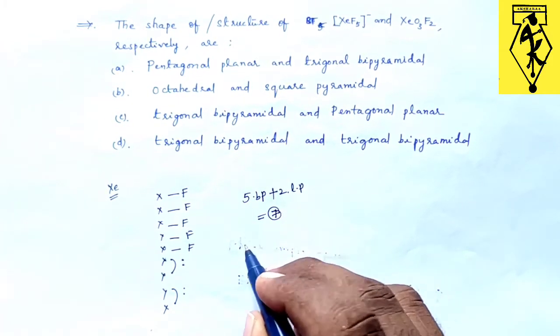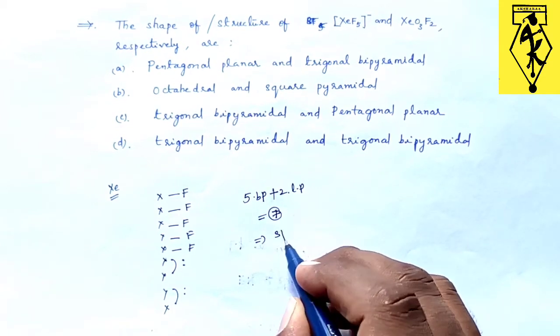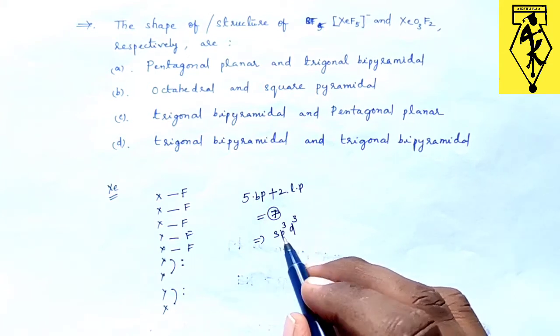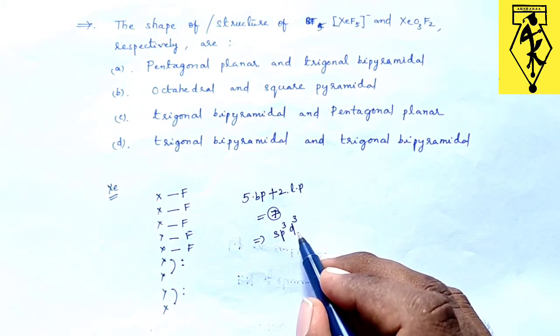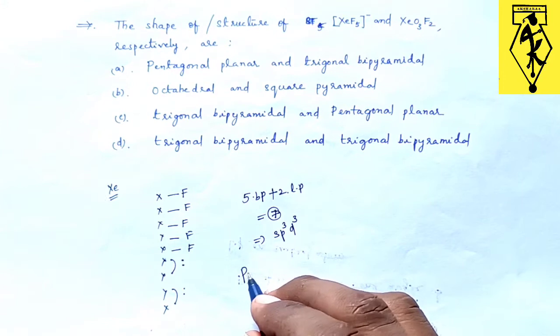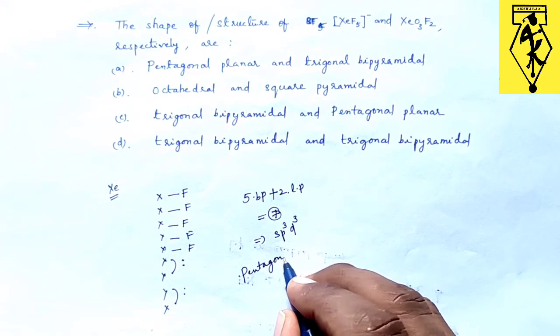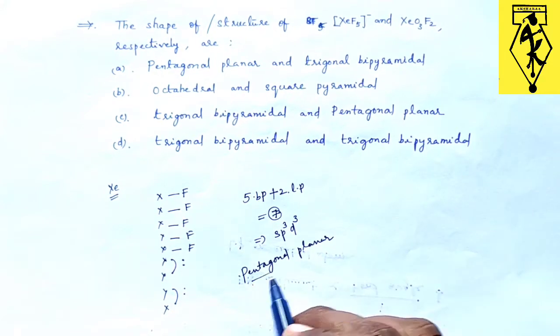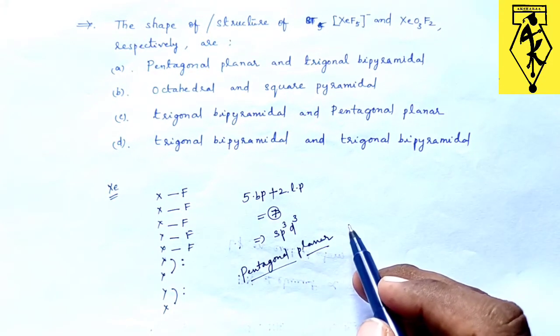The number 7 indicates the hybridization sp3d3. If any molecule has sp3d3 hybridization, it will have a pentagonal planar structure. So this is the structure of XeF5 minus.